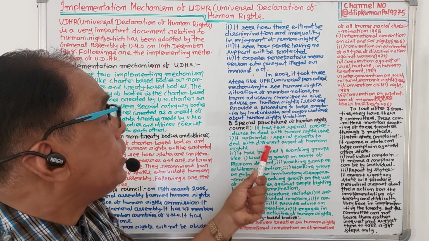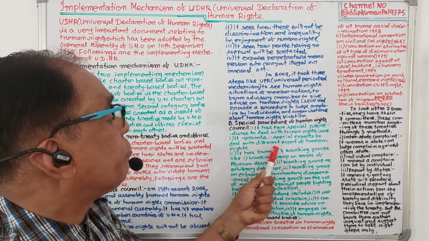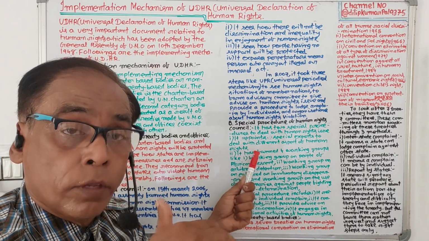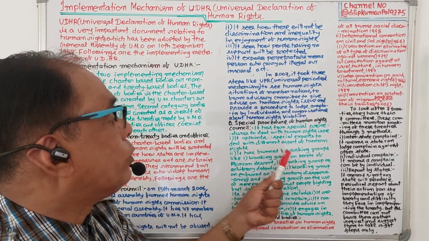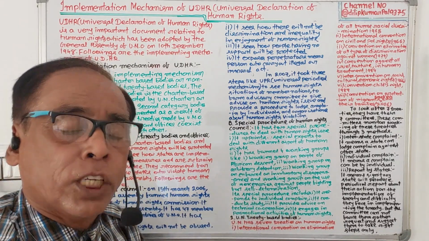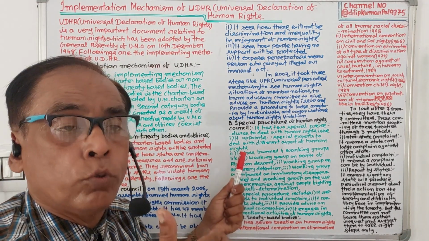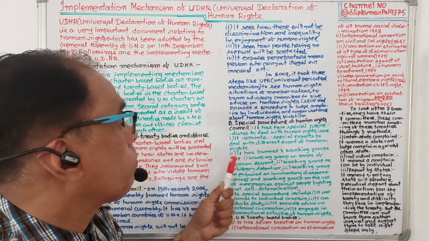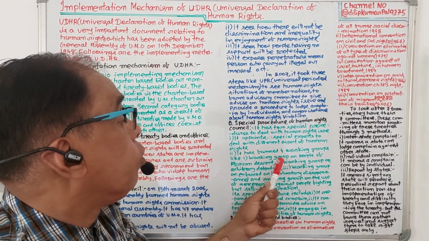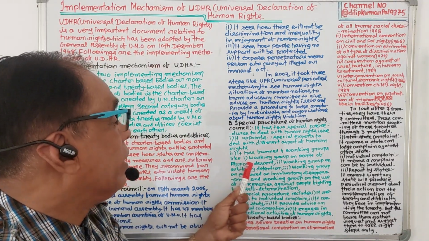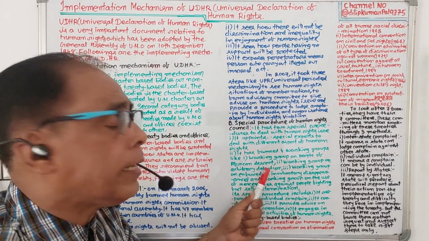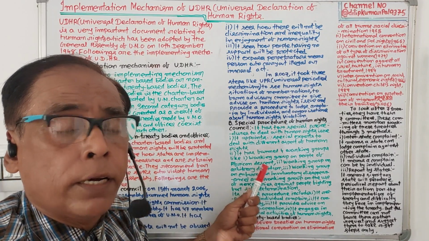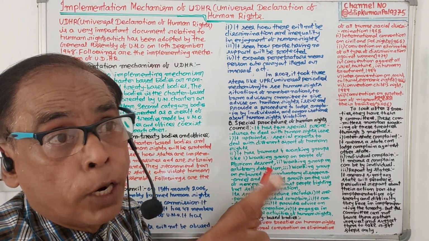Number one, it appoints special experts to deal with different aspects of human rights. It has the power to appoint special experts. Number two, it has formed four working groups. The first working group deals with people of African descent, people of African origin.